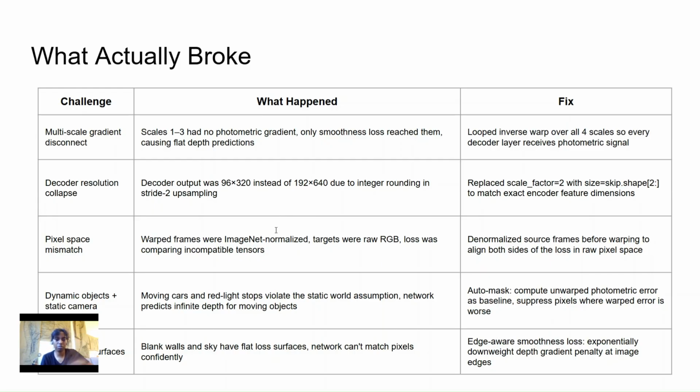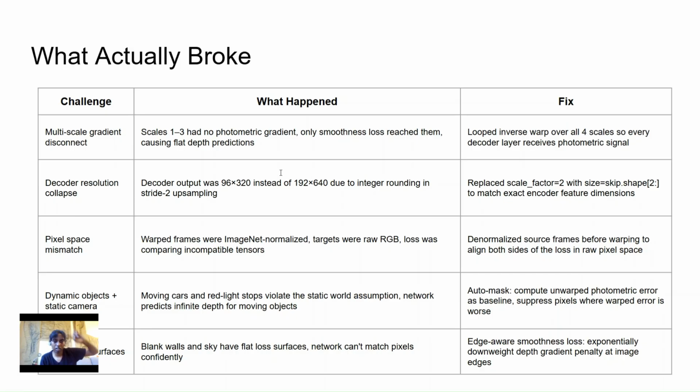The third was a mismatch in the pixel space. The ImageNet normalization transform shifts the pixel values from 0 to 1 into roughly -2 to +2, with a specific mean and a specific standard deviation. My source frames were normalized, but my target frames were in raw RGB pixel space. So the loss function was computing tensors in very different numeric ranges. They weren't bounded in the same range, and this produced gradients that pointed in the wrong direction. The fix again was pretty simple: explicitly reverse the normalization on the source frame before we warp them.